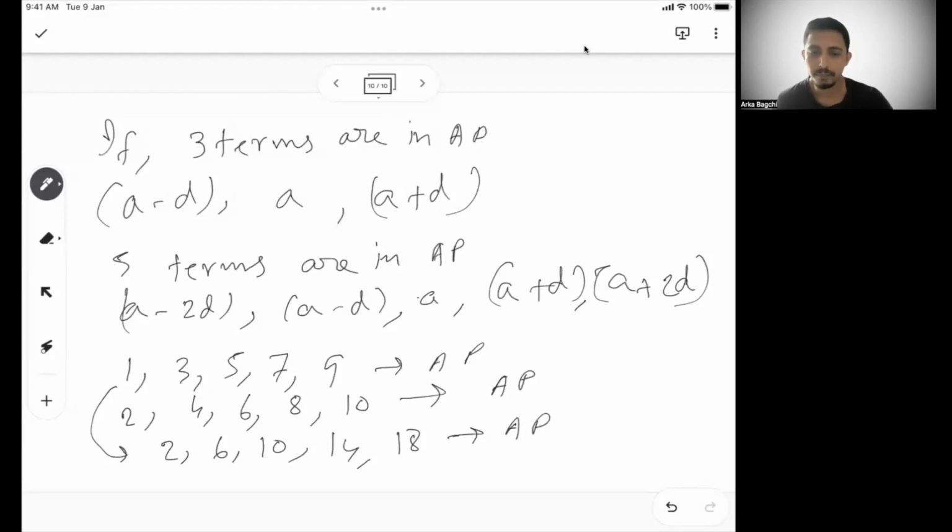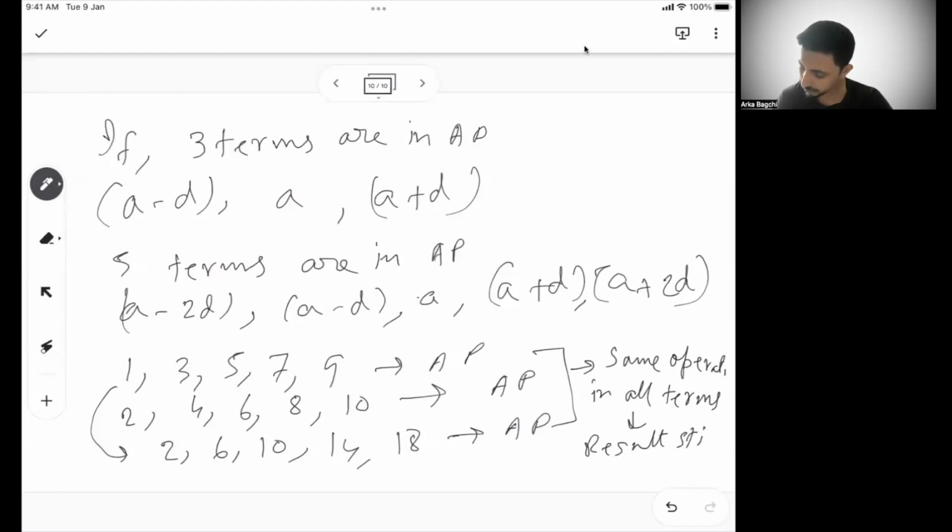So if you see, the same operation on all terms, the result is still in AP.